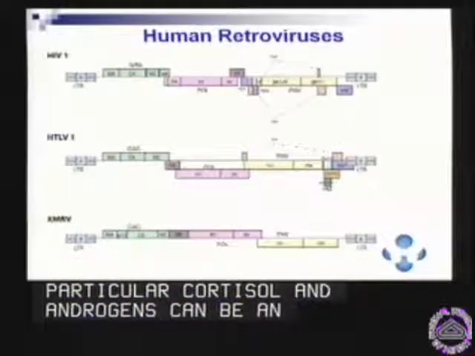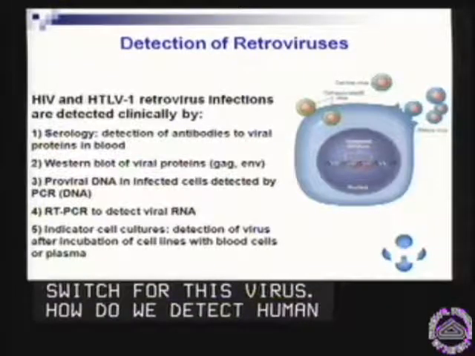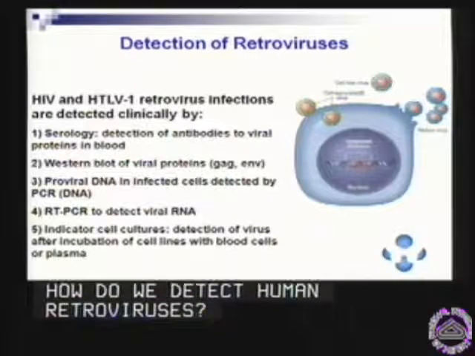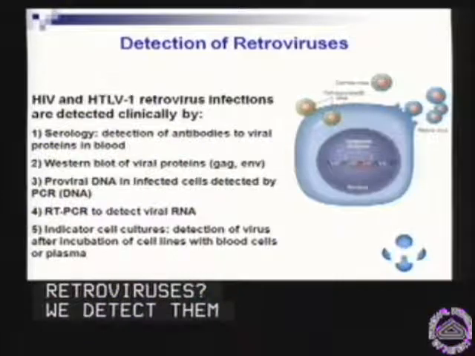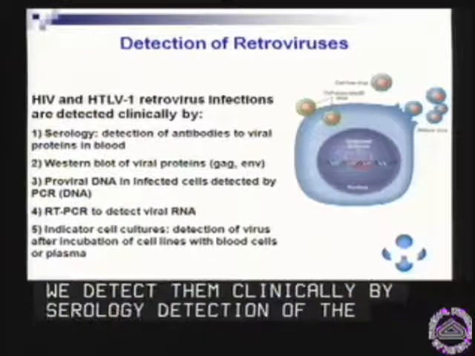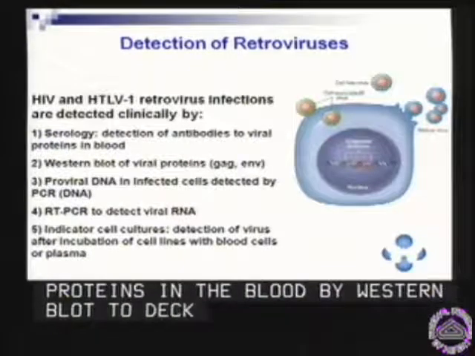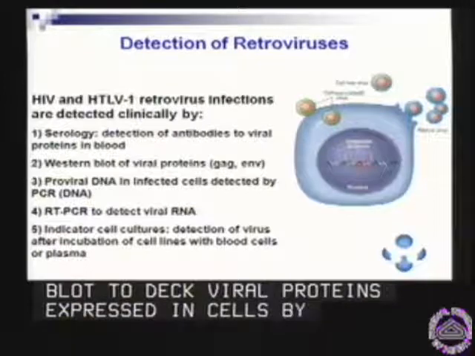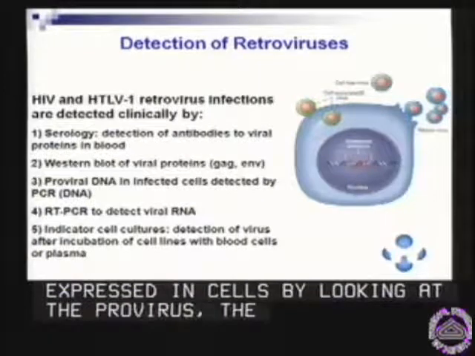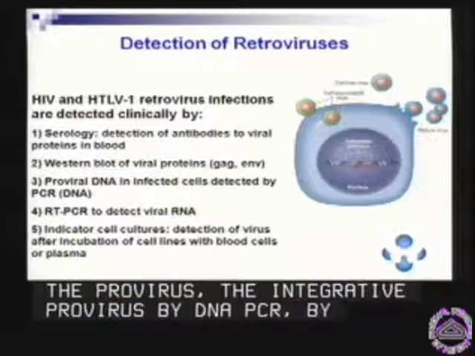So how do we detect human retroviruses? We detect retroviruses clinically by serology, detection of antibodies to the viral proteins in the blood, by Western blot, that is doing blots to detect viral proteins that are expressed in cells, by looking at the provirus, the integrated provirus, by DNA PCR, by RT-PCR, reverse transcriptase PCR, to look at the virion-associated RNA.